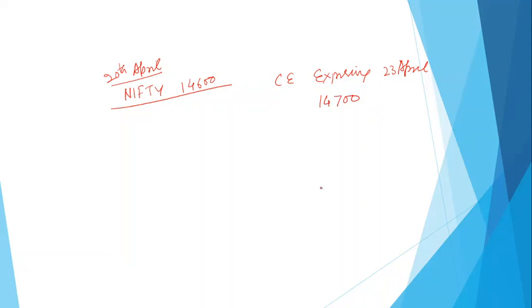And there's another call option expiring on the same date at 14,500. Now we need to evaluate which option will have a higher premium, and in this concept we'll understand the concept of intrinsic value and time value.